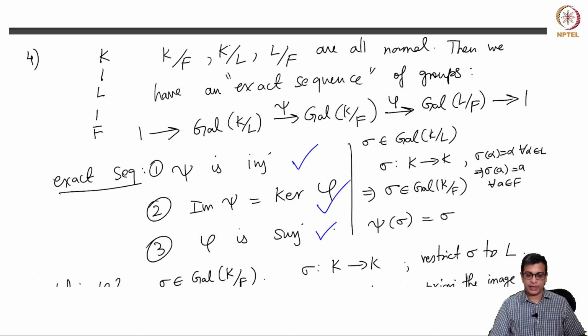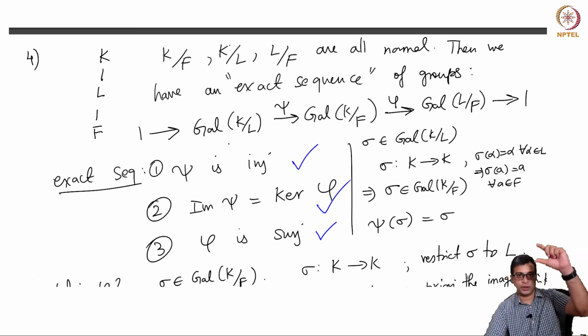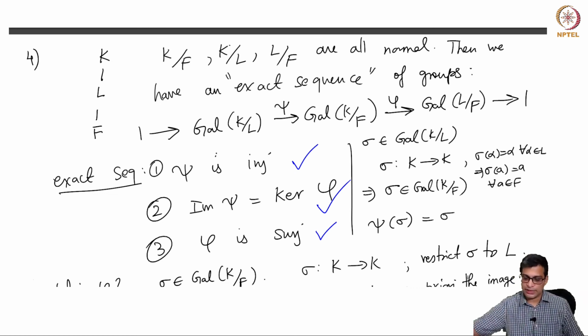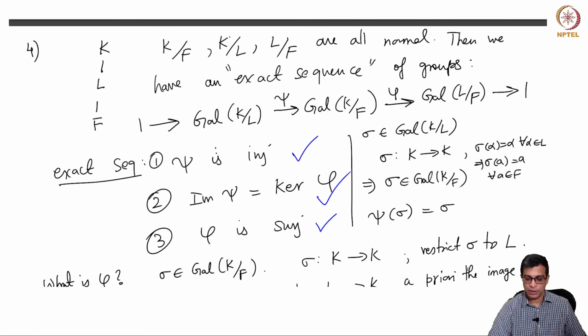Okay, this is a nice thing to keep in mind. This tells you if you have a tower of 3 fields, how the 3 Galois groups in question fit. You have the Galois group of the entire thing, the Galois group of the top extension, and the Galois group of the bottom extension. So there is an exact sequence where the middle thing is the Galois group of the entire extension, top to bottom. Left is the Galois group of the topmost extension. Right side is the Galois group of the bottom extension. And they fit in this nice picture. So I wanted to do this because it is important for us when we start talking about the main theorem of Galois theory. So let me stop this video here.